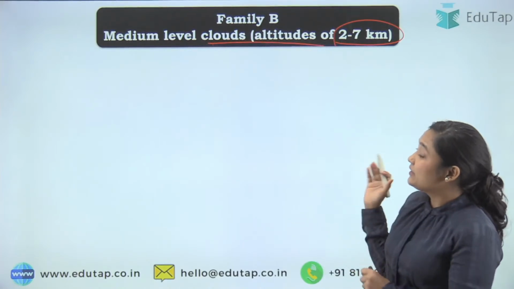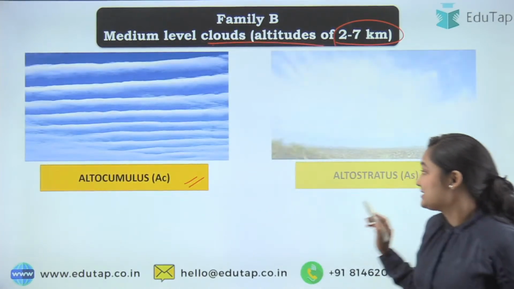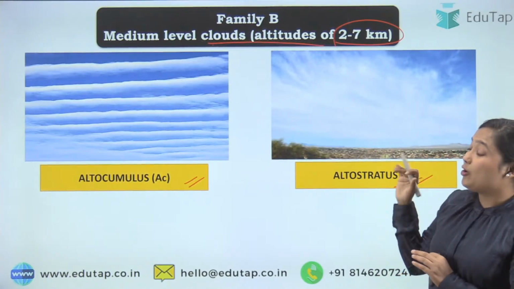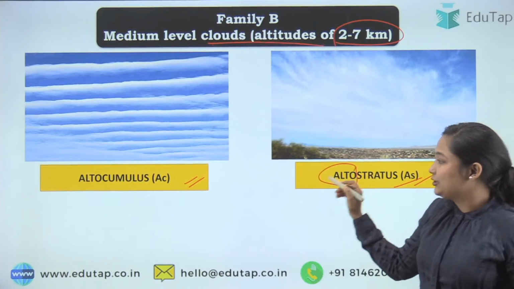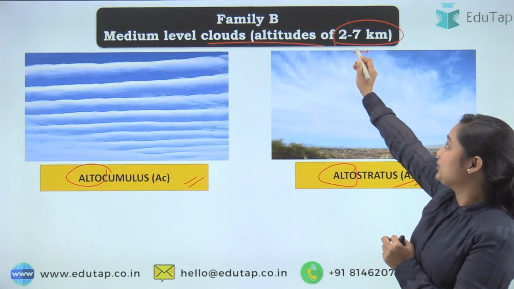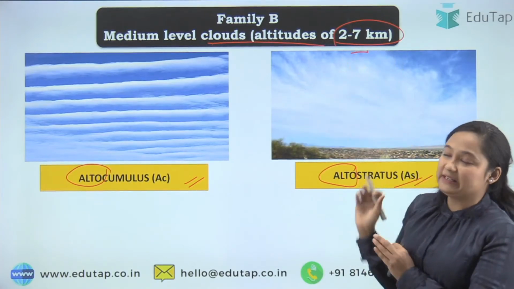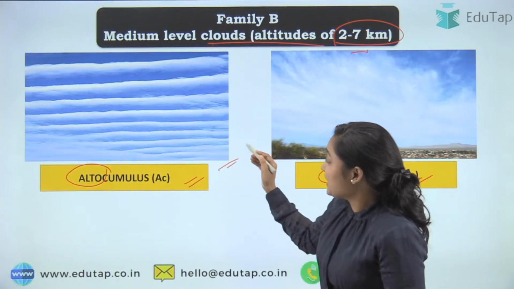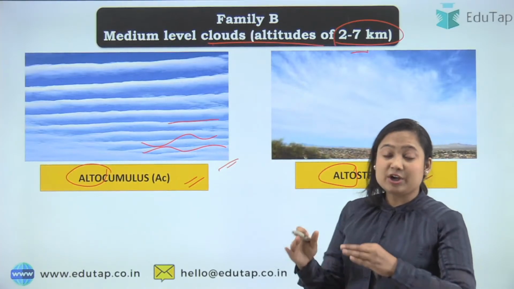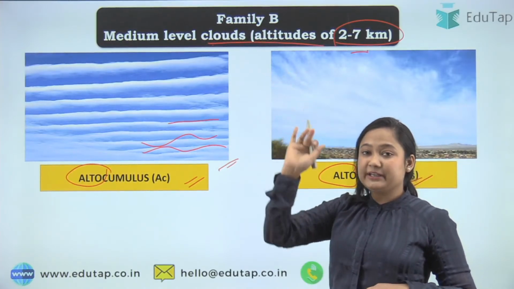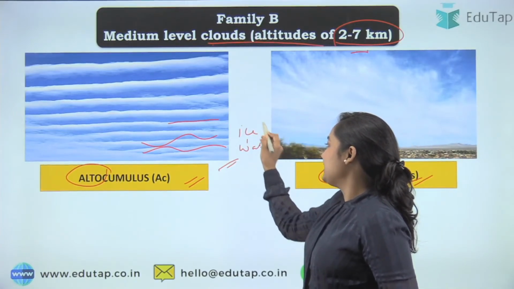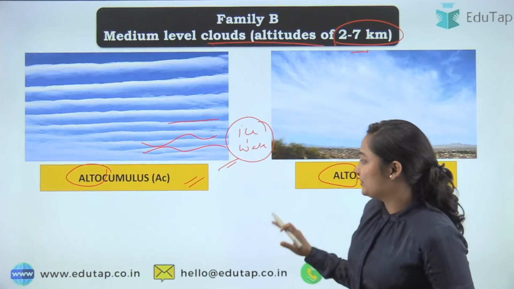These clouds involve your altocumulus and altostratus. Now how can you tell what cloud can be in family B or the medium level? Again, go for the word alto. If alto is there, they will be middle altitude clouds or family B clouds. Talking about altocumulus, again see there are layers. And since we are talking about medium level, while the upper level contains ice, this medium level contains both ice and water, a kind of combination.